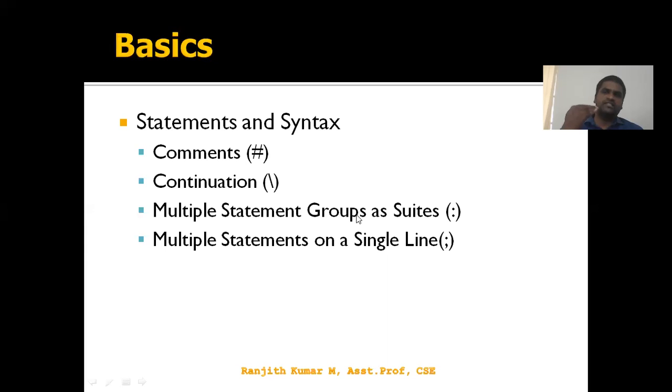Indentation means whatever block you are starting, from that point you give eight spaces, like one tab, the eight white spaces, that indicates indentation. Before the indentation we should use the colon symbol. The colon itself represents that whatever statements come after this line are treated as a group of statements. A group of statements is treated as a single block.